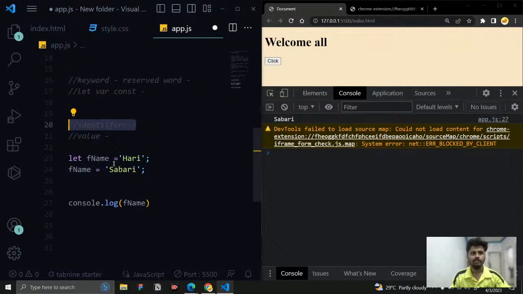Okay, so the second one is this equal to. We know the equal to sign is for assigning something. And what is a value? If I say value, what is the other name I can say? I can say data, right? The information, data, or much more things. So if I say data, do we only have words? Can we have numbers? We also have numbers, integers, floats, booleans, so many types of data are available. There are several types, and those data are categorized.